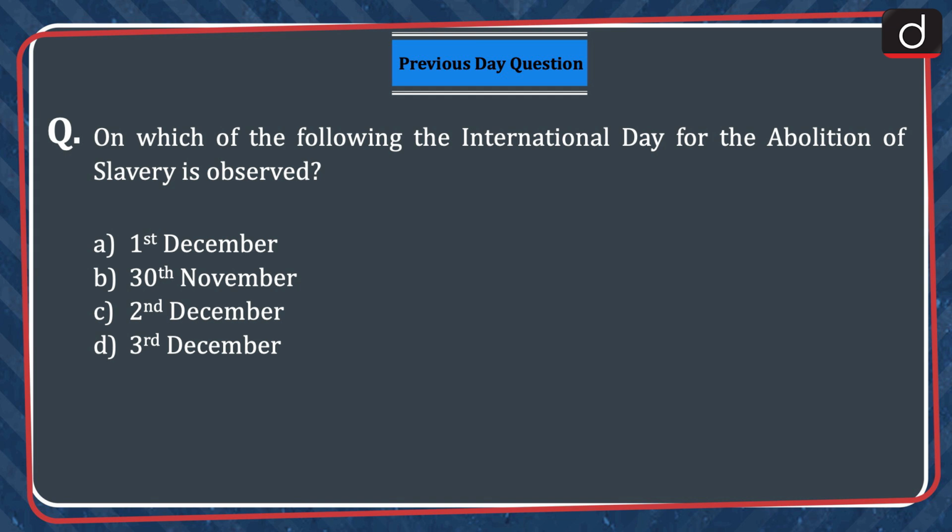Let's start with previous day's practice question. The question was, on which of the following the International Day for the Abolition of Slavery is observed? 1st December, 30th November, 2nd December or 3rd December? The correct answer is option C, 2nd December.